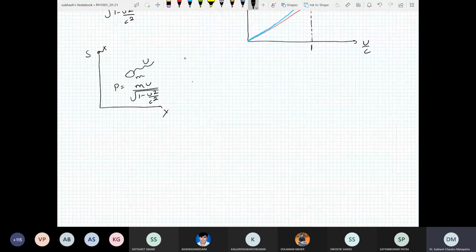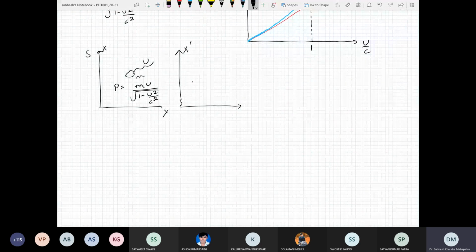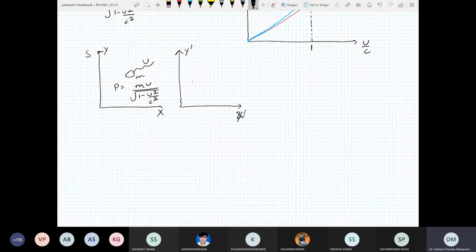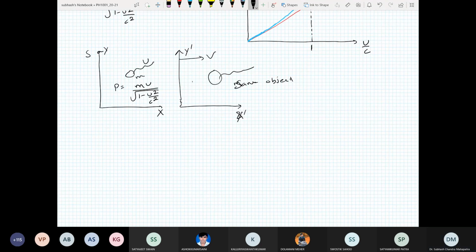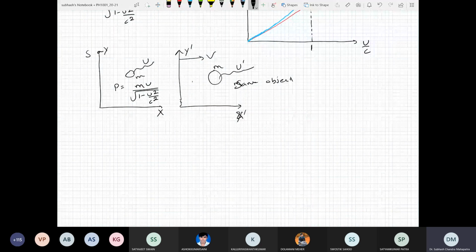Now let me draw here. There is another frame, let's say me, and I am moving. This is y, this is x. This is y prime, this is x prime. And I am moving with respect to the first frame with velocity v, and I am measuring the momentum of the same object. These two are the same object. Its mass is m, but its velocity with respect to me would be u prime.